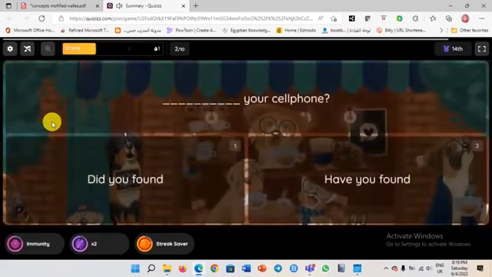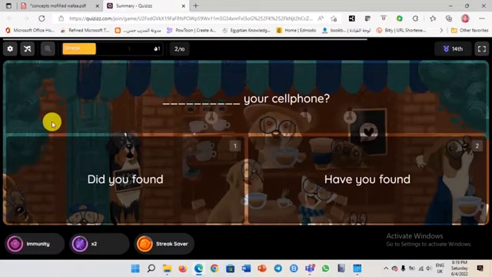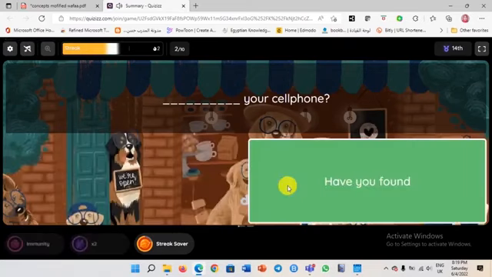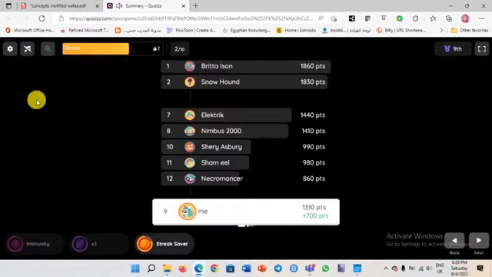Yes, go ahead, please. Now let's go to number 2: "Space your cell phone." Have you found your cell phone? What do you think, Miss Wafa? I think, "Have you found your cell phone?" Well done, Miss Wafa. Very good. Thank you.